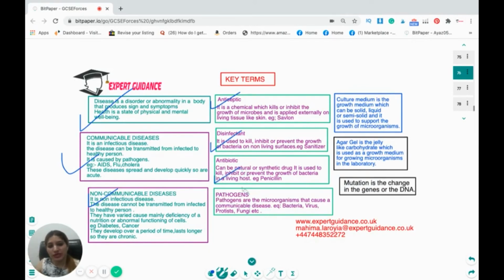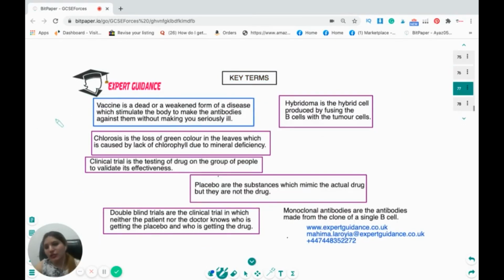Pathogens are the microorganisms that cause a disease. Culture medium is a growth medium where microorganisms grow. Agar gel is a jelly-like carbohydrate which is used to grow the bacteria. And mutation is a change in the gene or the DNA. Vaccine is a dead or weakened form of the disease agent which stimulates the body to make antibodies without making us ill. Chlorosis is the loss of green color in the leaf, which is caused by lack of chlorophyll due to mineral deficiency. Clinical trial is the testing of drugs on a group of people to validate their effectiveness.